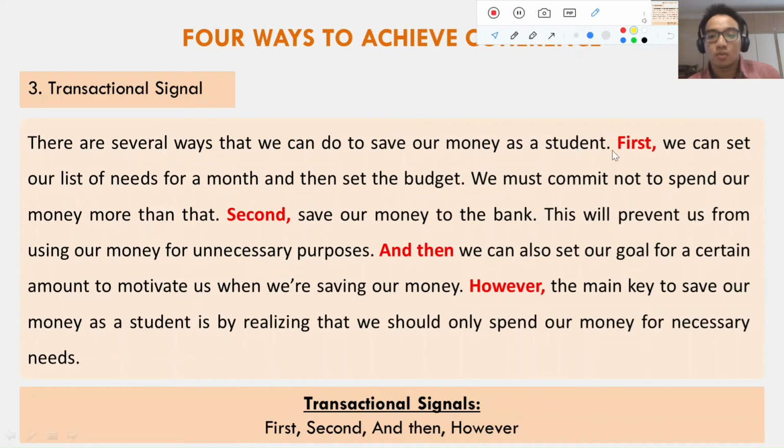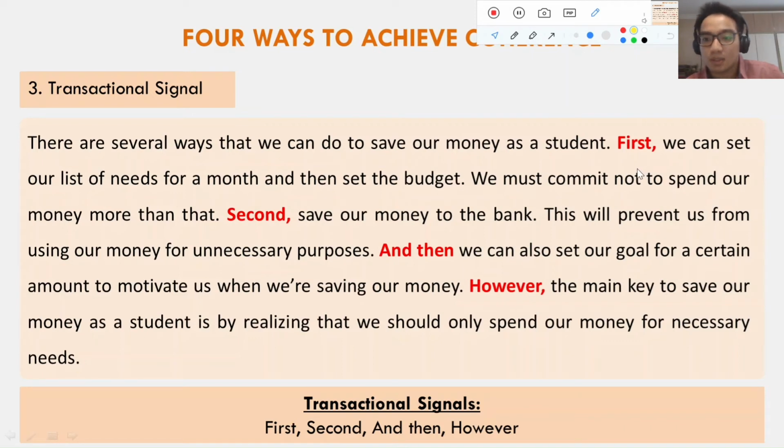And then we're going to the next idea, the supporting sentence, the supporting idea. First, we can set our list of needs for a month and then set the budget. Okay, first in here is the transition signal. We could use first to explain something in numbers, like step by step. Like here, I've stated that there are several ways. So of course there is more than one way, right? More than one way to achieve money saving as a student. So I could use first, second, third, and so forth.